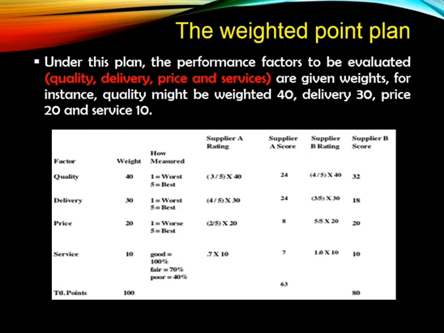I am going to give 70% to supplier A and multiply that with the weightage value, so 0.7 into 10. When we add all these values, for supplier A we get 63 out of 100. For supplier B we get 80. So obviously we are going to choose supplier B, as they have more points, right? This is how we calculate the performance rating for a particular vendor using this method.